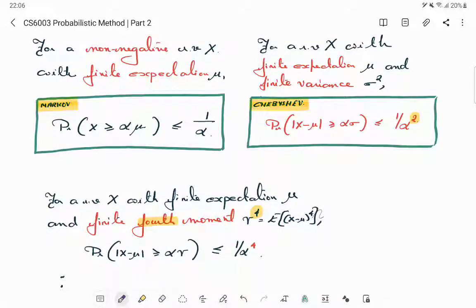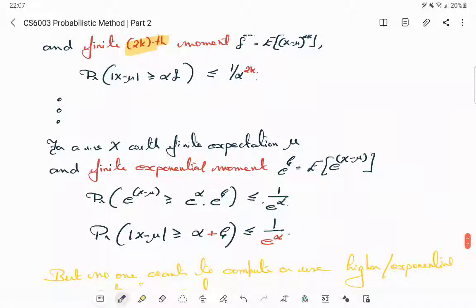So x minus mu to the power 3, for example, may not be a non-negative random variable. Now, e raised to x minus mu, for any real number, e to the power that real number is non-negative, so this will work. Okay, e raised to x minus mu is indeed a non-negative random variable, and hence you